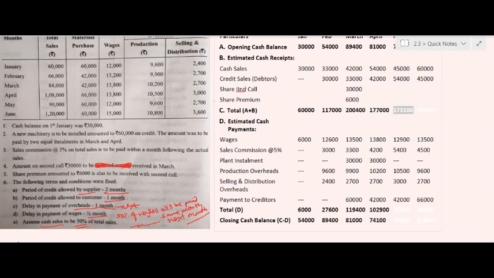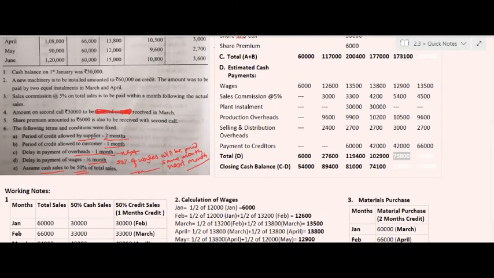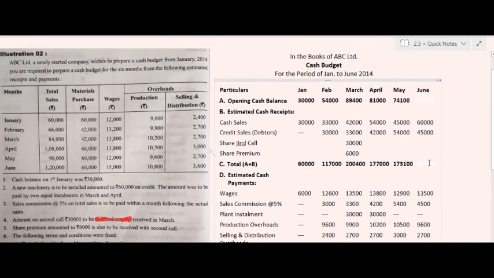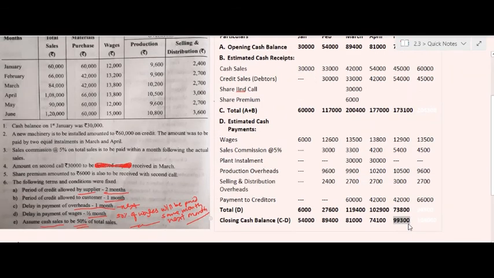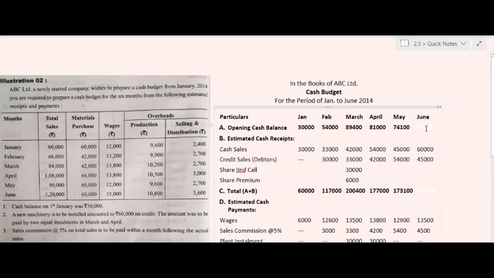This closing cash balance of rupees 99,300 will be the opening cash balance for the month of June. So the total of opening cash balance plus cash receipts will be rupees 2,04,300 and the total of estimated cash payments in the month of June will be rupees 96,300 and the amount of closing cash balance will be rupees 1,08,000.